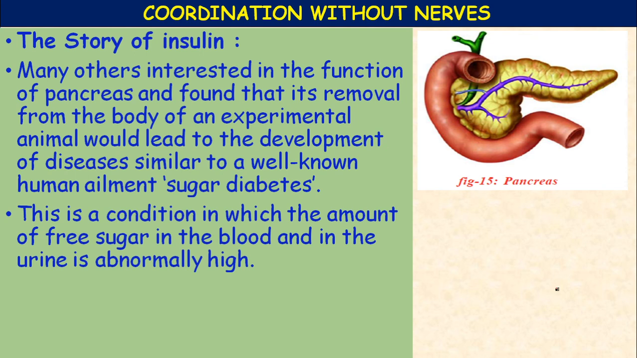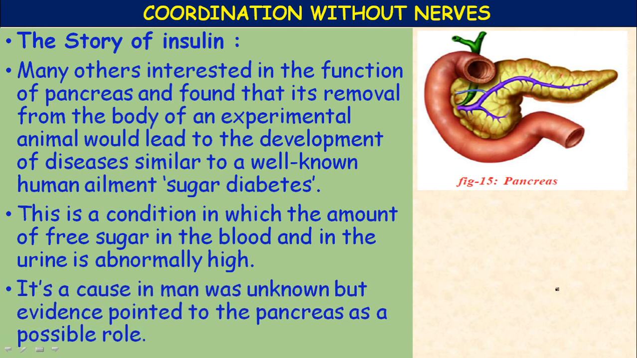So this is a condition in which the amount of free sugar in the blood and in the urine is abnormally very high. What is that condition? Diabetes. Its cause in humans was unknown, but evidence pointed to the pancreas as a possible role. It is the pancreas and its secretion which control the level of sugar in the blood.